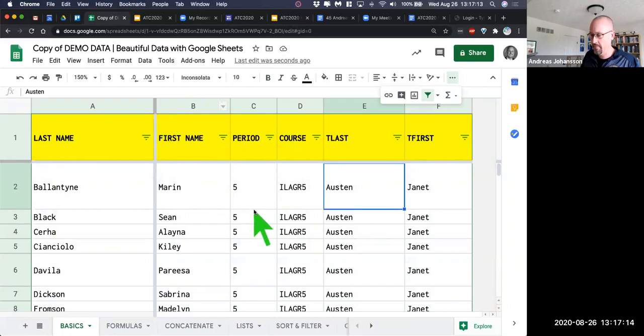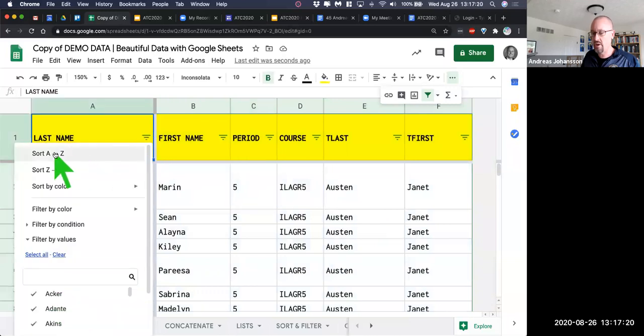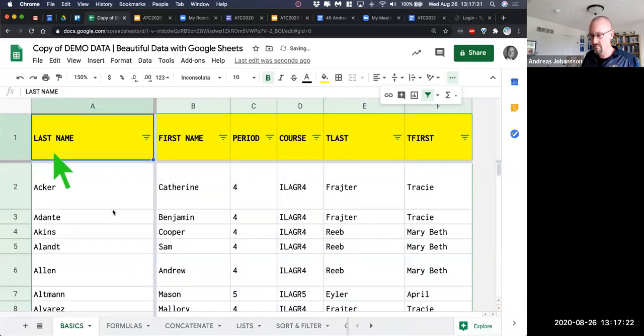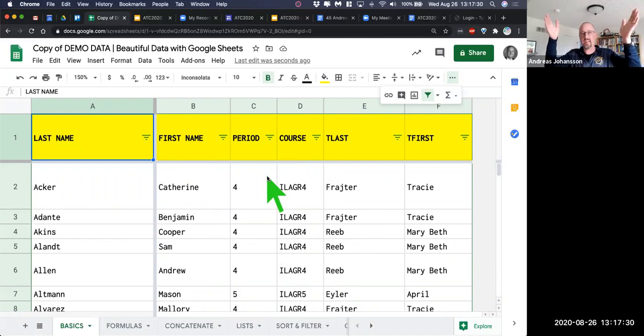column header. Now that means that we can do things. Not only can we sort very quickly, so we can say, sort it A to Z by column A. Boom, now it's sorted back, or sort by first name or sort by period. But we can also filter. Filtering is bringing it from that wide data set. That's why the martini glass is like a funnel, right? So we want to filter it into the data that we want.